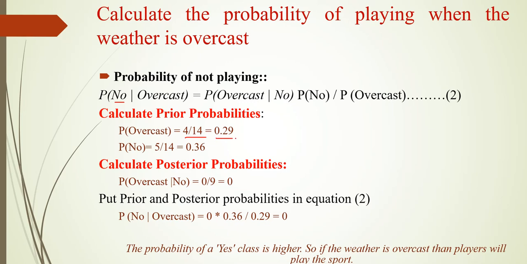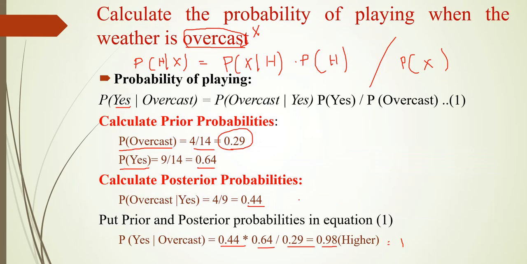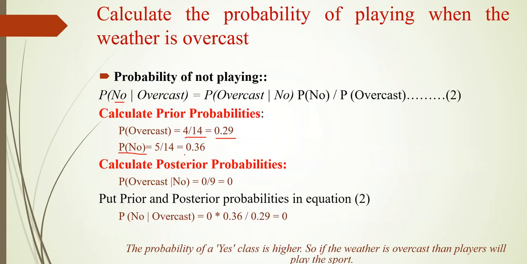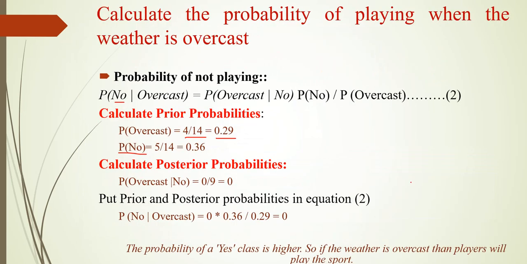Then we have to calculate the posterior probability. So for the class no, what is the posterior probability of overcast? 0 by 5, that is equal to 0. Then we have to substitute that in this formula. Probability of no by overcast is equal to probability of overcast by no, which is 0, and probability of no is 0.36, divided by probability of overcast, which is 0.29. If we simplify this, it is equal to 0.